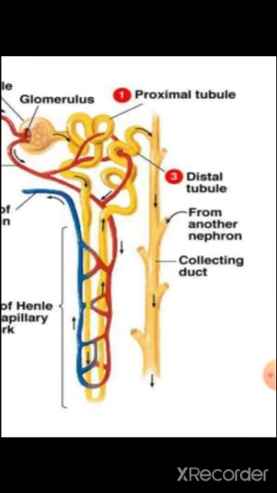The ending of the nephron is connected with the collecting duct, the common duct of a number of distal tubules.